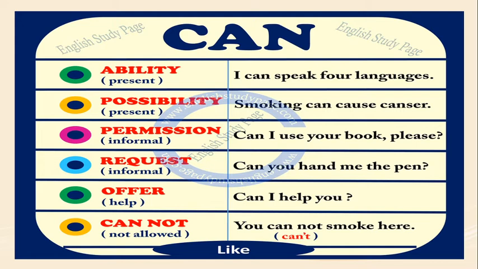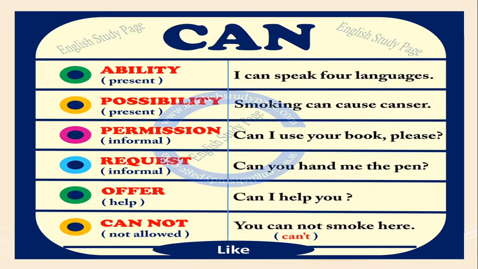First, for ability in the present, the example sentence: I can speak 4 languages. We express our ability in the present, so we use the modal verb can. Next, possibility: smoking can cause cancer. This is possibility in the present. Next, permission.